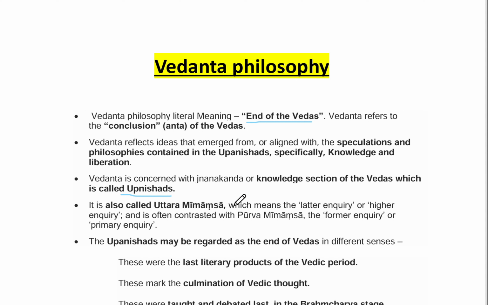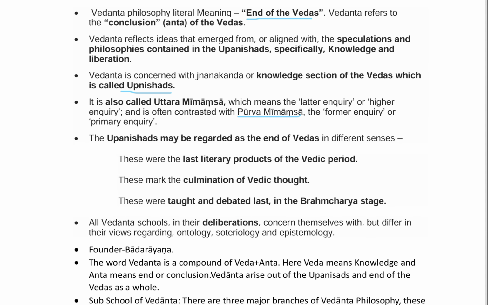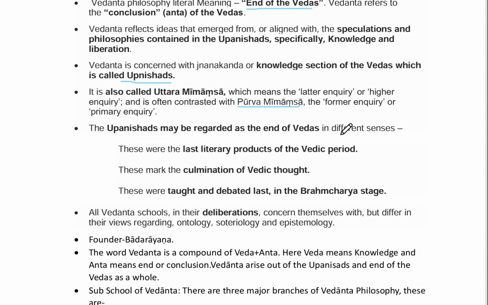It is also called Uttar Mimamsa, which means latter inquiry or a higher inquiry, and is often contrasted with Purv Mimamsa, the former inquiry or primary inquiry. The Upanishad may be regarded as the end of Vedas in different senses. The first sense is that these were the last literary products of the Vedic period. These mark the culmination of Vedic thought. These were the thought debates last in the Brahmacharya stage. So this was the last debate in Brahmacharya stage.